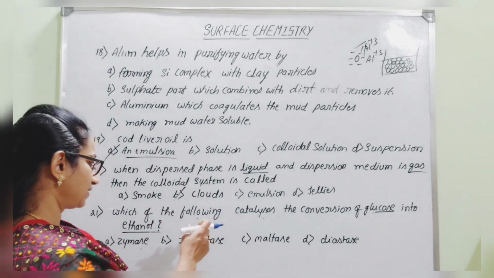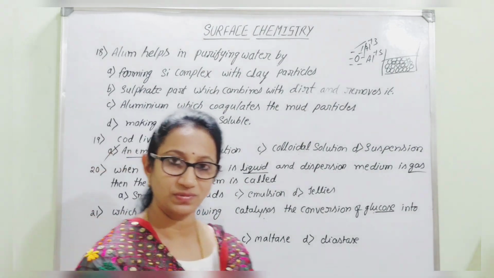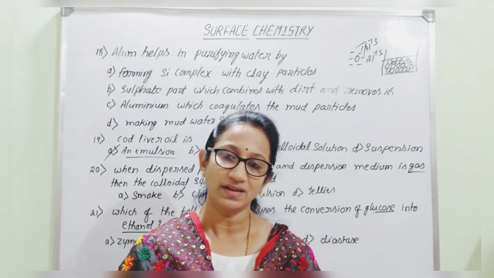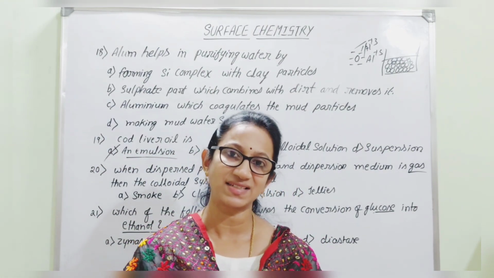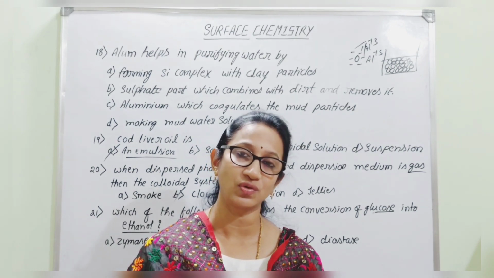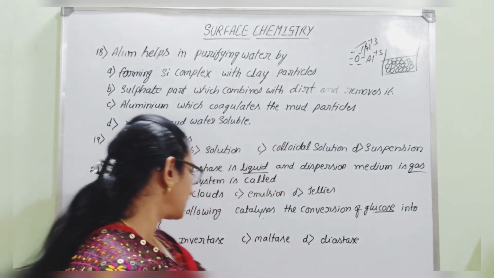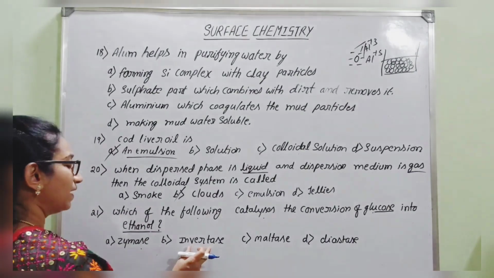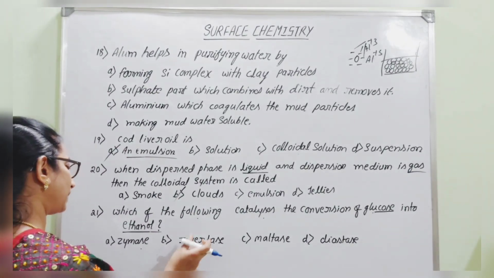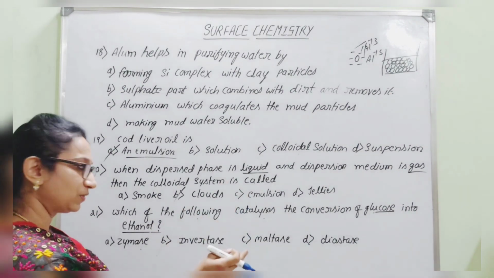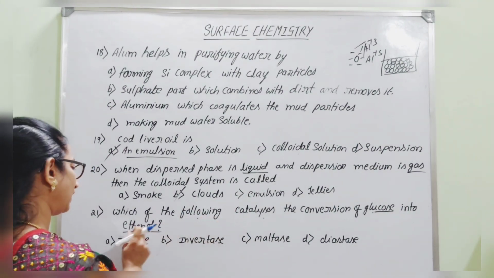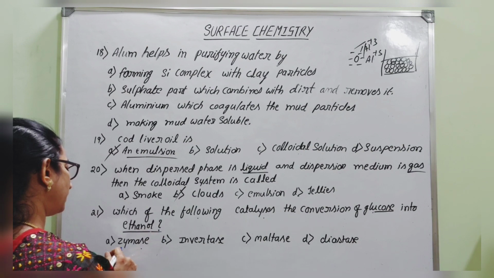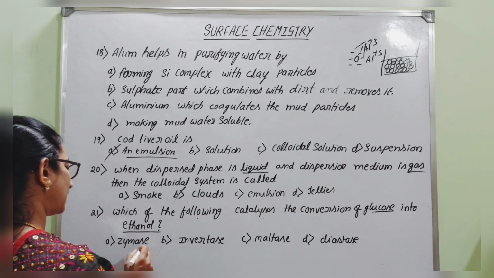Very first, during the fermentation process, the disaccharide sucrose is converted into glucose and fructose. That is done in the presence of the enzyme invertase. Whereas in the second step, the glucose and fructose which are formed are finally converted into ethanol in the presence of the enzyme zymase.